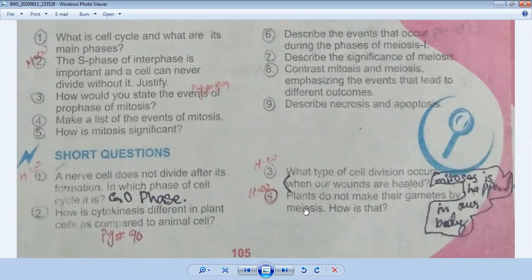Now your lecture is ended. Your chapter number 5 is completed. Your exercise is completed. You have to write these four short questions in your register. This is your homework for today. I will also send you the answers. And for long questions, you have to mark them in your book and learn all these questions. I have also told you the page numbers where you can find the answers.